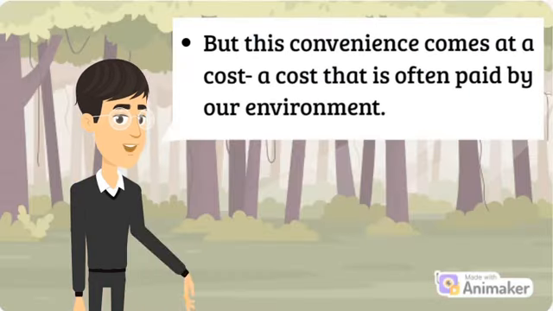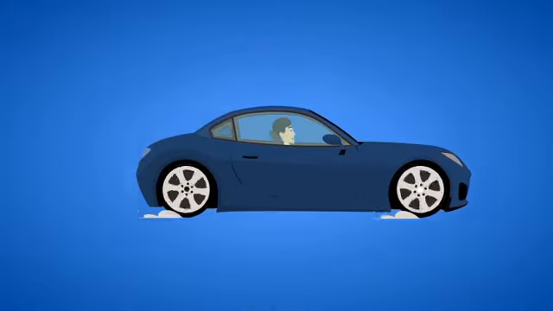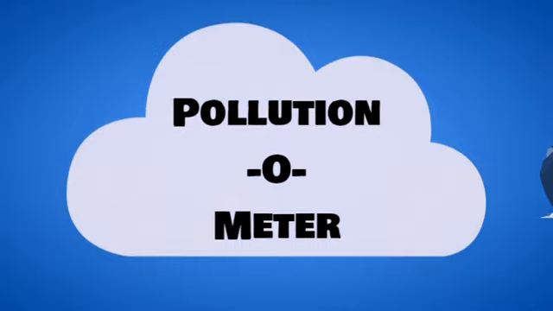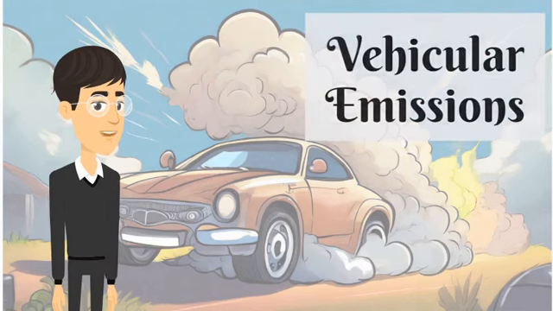This pollution is caused by toxic gases like carbon monoxide, nitrogen oxide, etc., produced by the burning of the fuel used in the vehicles. These gases have very harmful effects on the environment and human health. So to control this pollution, we have come up with a solution named pollution-o-meter. Before talking about pollution-o-meter, we will talk about vehicular emissions.